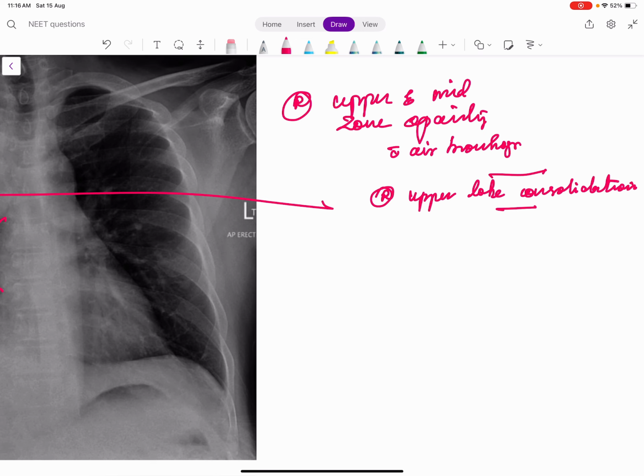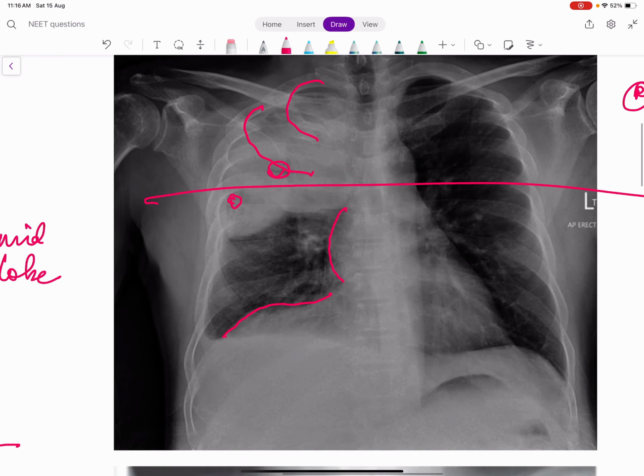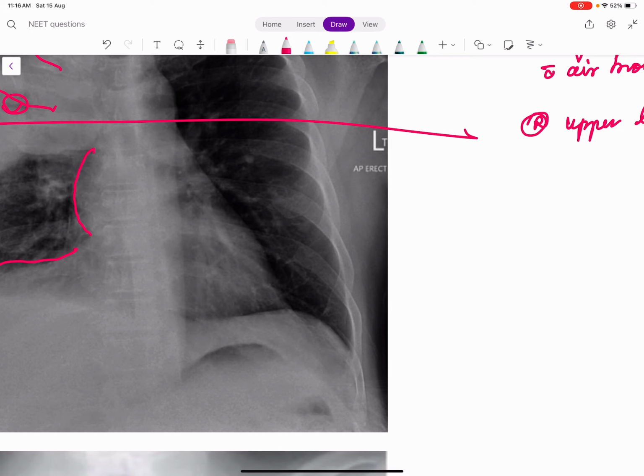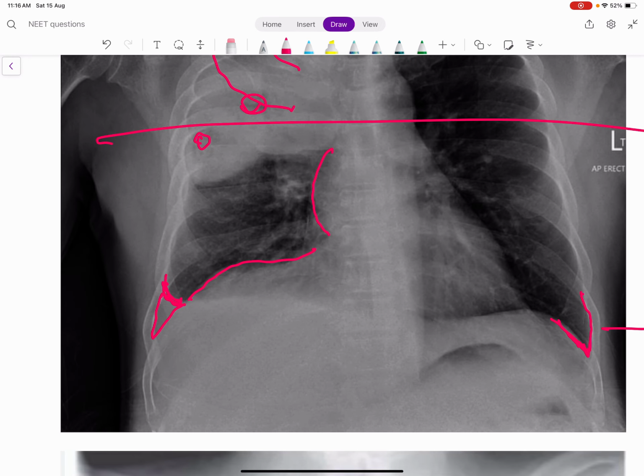So the scenario given here may be fever with cough, expectoration, etc. If you look closely, there is one opacity here, right? This is the costophrenic angle. You can see the left side. This is the diaphragm, the phrenic. This is the rib. This angle is the costophrenic angle. We can very well see the costophrenic angle on the left side. But on the right side, we are not able to see the angle, right? This is called obliteration of the costophrenic angle, which indicates that some fluid is here. So there is minimal pleural effusion. I told you pleural effusion will occur only in the periphery, right? So sometimes effusion will come like this.